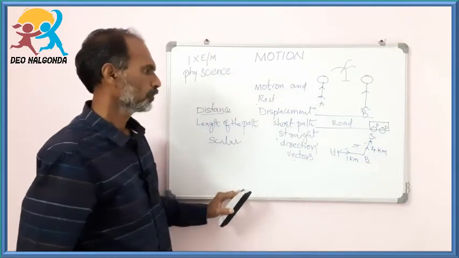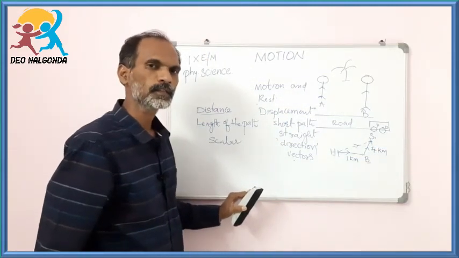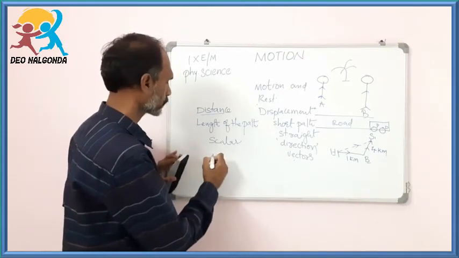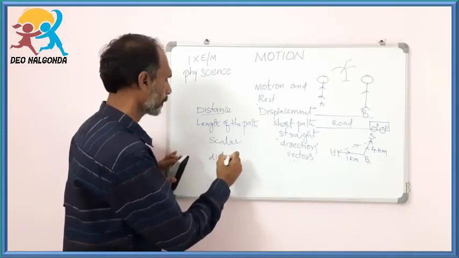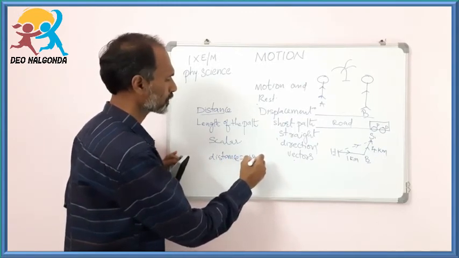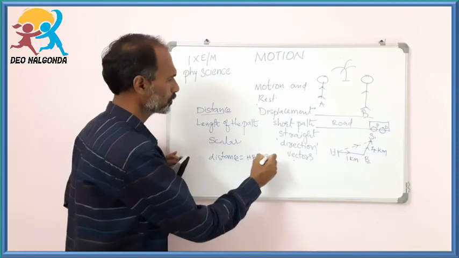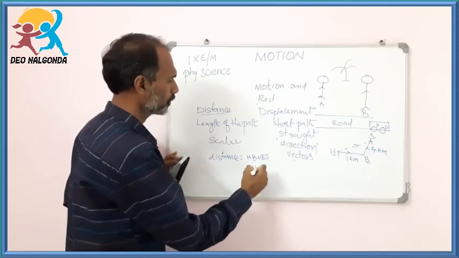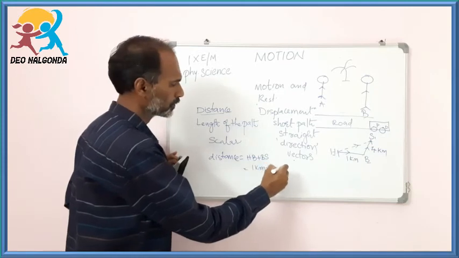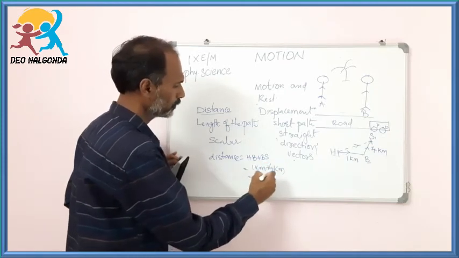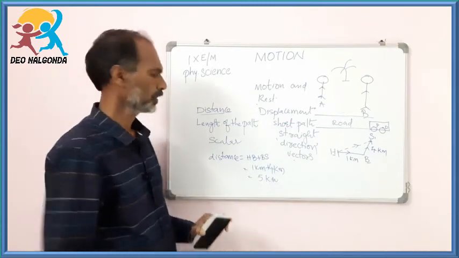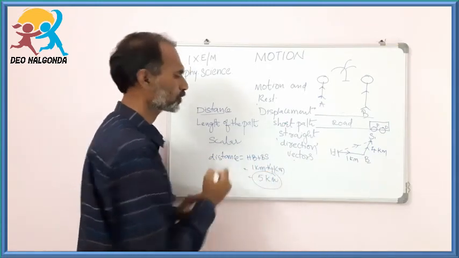What is the actual distance covered by the student? Distance is equal to house to bus stand plus bus stand to school. That will be 1 kilometer plus 4 kilometers, which totals 5 kilometers. Okay, the distance will be 5 kilometers.